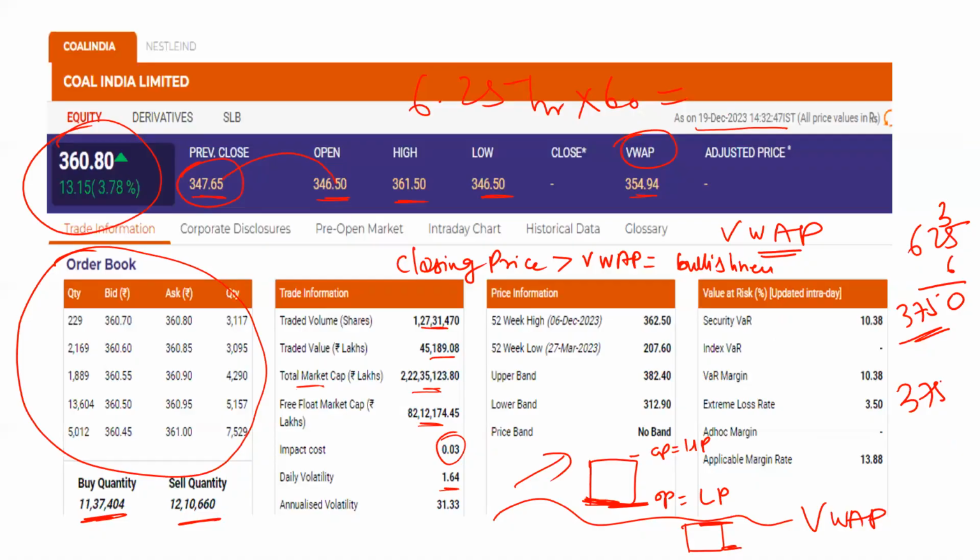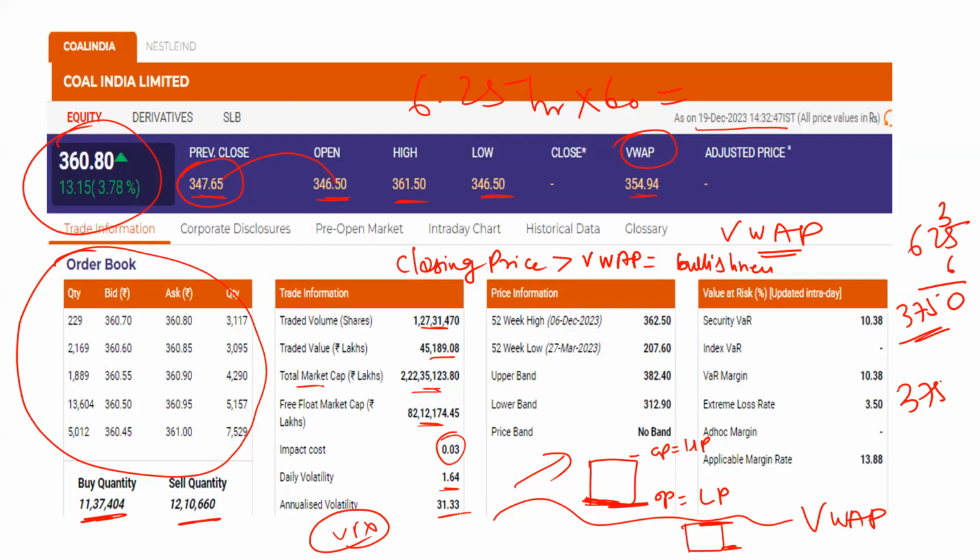Normally, in the stock market, implied volatility is used for measuring volatility. To know more about that, you can check the VIX index. We'll talk about it when we discuss the option market, and at that time we'll talk more on that part. Annual volatility, how that is calculated, I'll discuss.